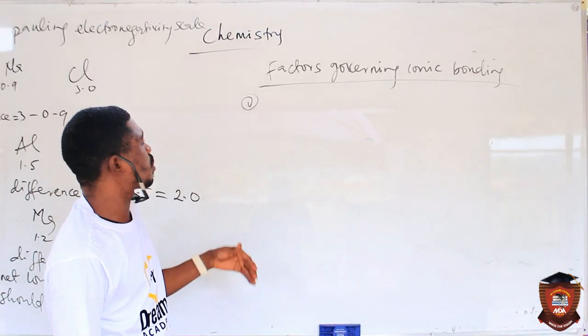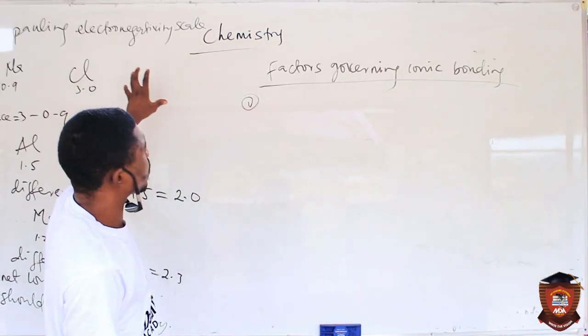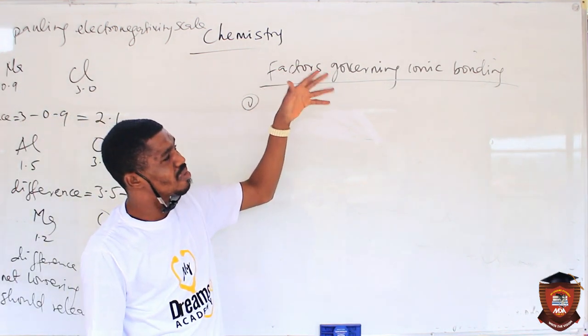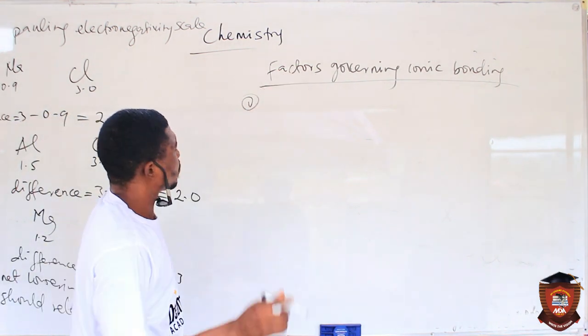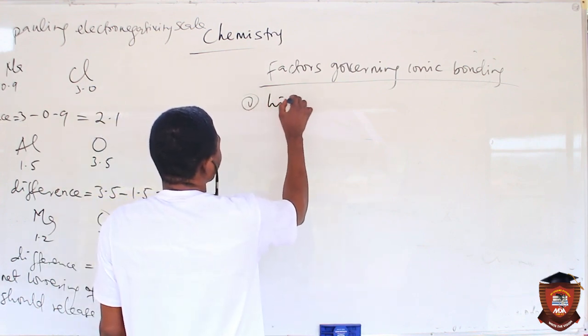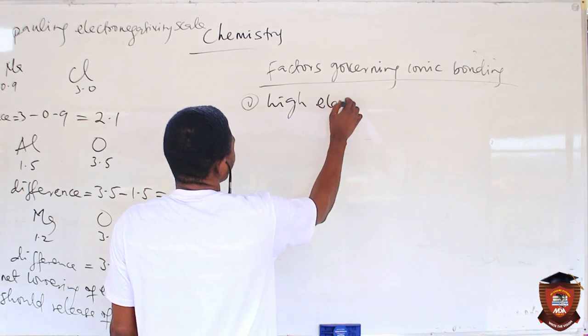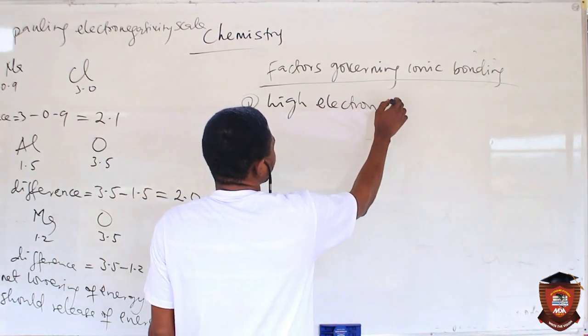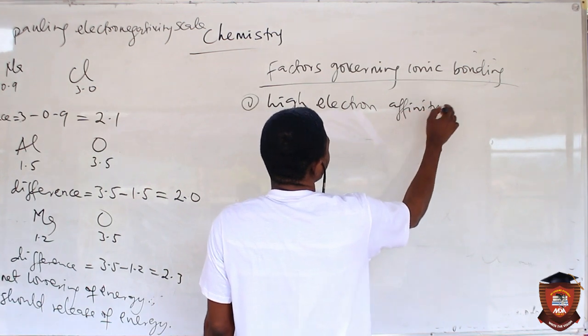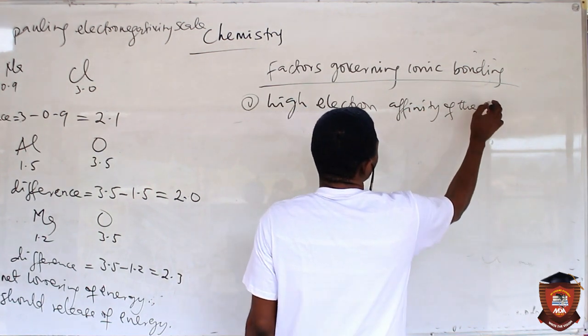Having considered factors favoring formation of ionic bond, it is also important that we consider factors governing ionic bonding. One is high electron affinity of the non-metal.